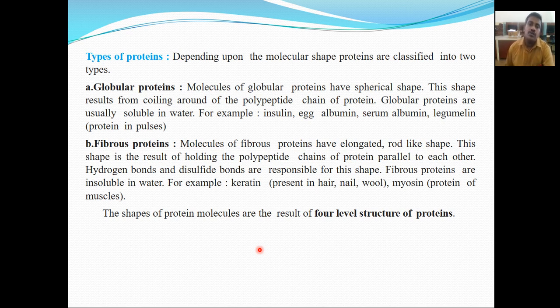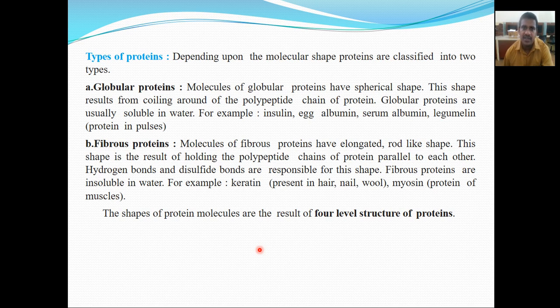Depending upon the molecular shape, the proteins are classified into two types. That is, first is globular proteins and another one is fibrous proteins. So what is a globular protein? The molecules of globular protein have spherical shape.